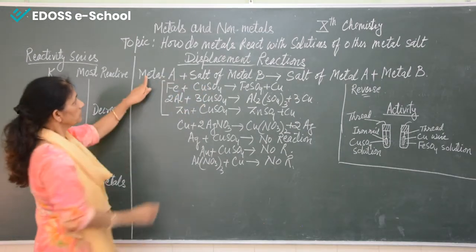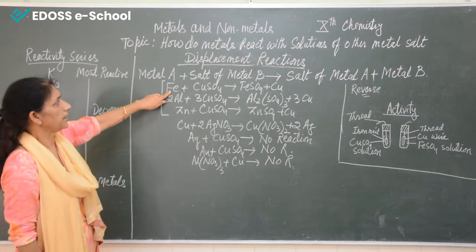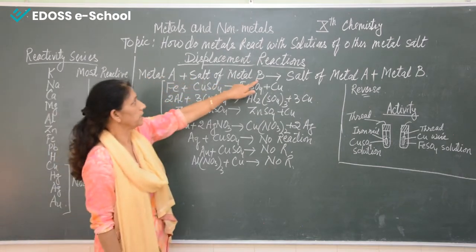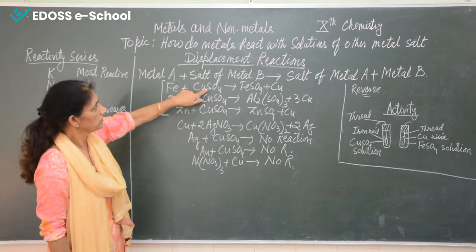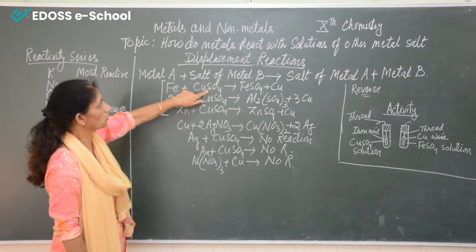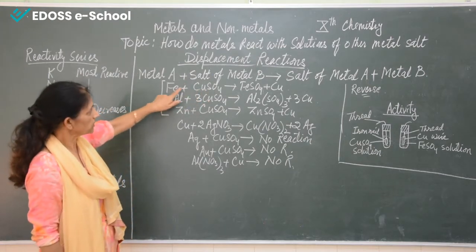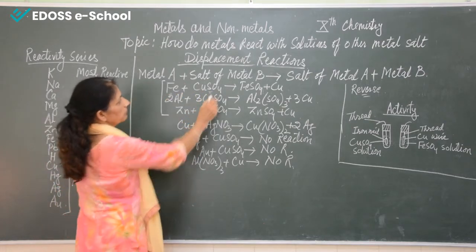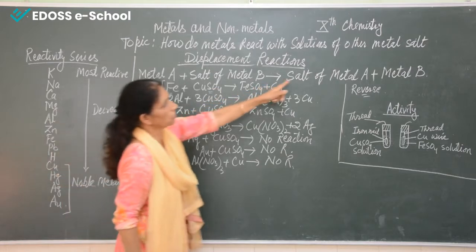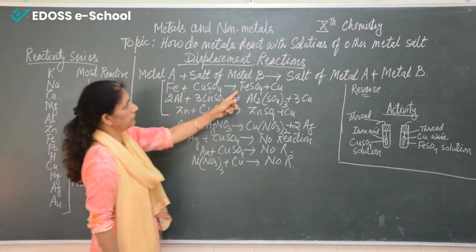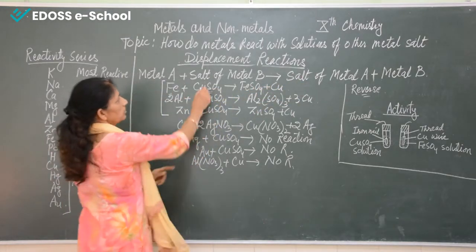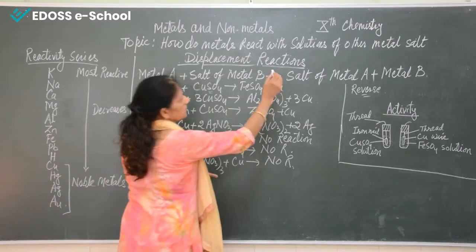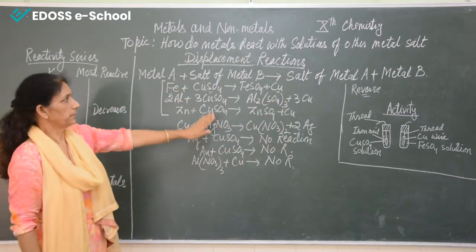In this reaction, metal A can be considered as Fe, and the salt of metal B means copper sulfate, the salt of copper. Iron combines with sulfate and ferrous sulfate is formed, and copper is separated out.